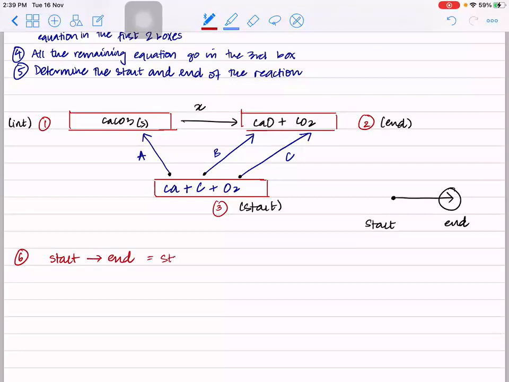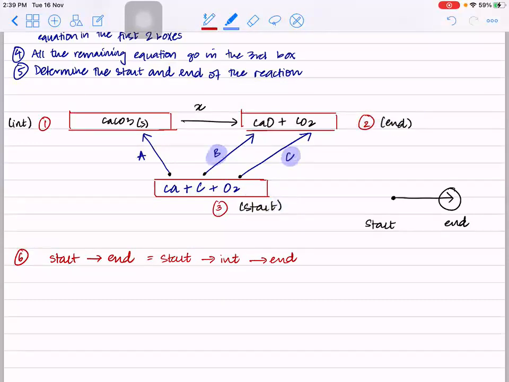equal to what? Start to intermediate to end, because that's what Hess's law tells you. And that's based on law of thermodynamics, that whether you do it in one go or you do it in multiple steps, the energy change would be equal. Clear? So that's your 6th step. Start to end. What is the value from start to end? What are the values of energy?